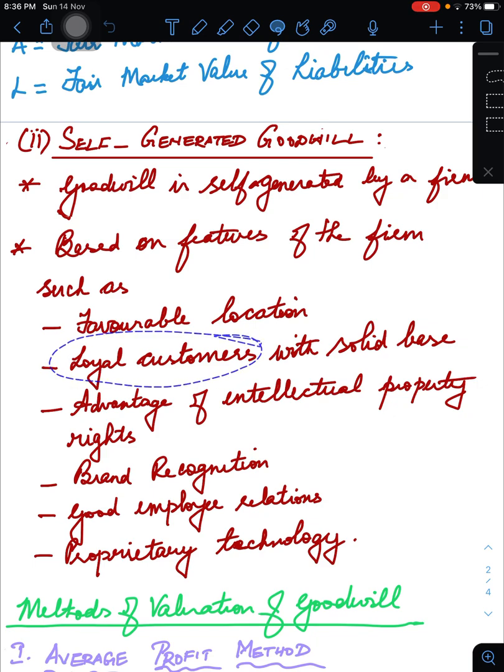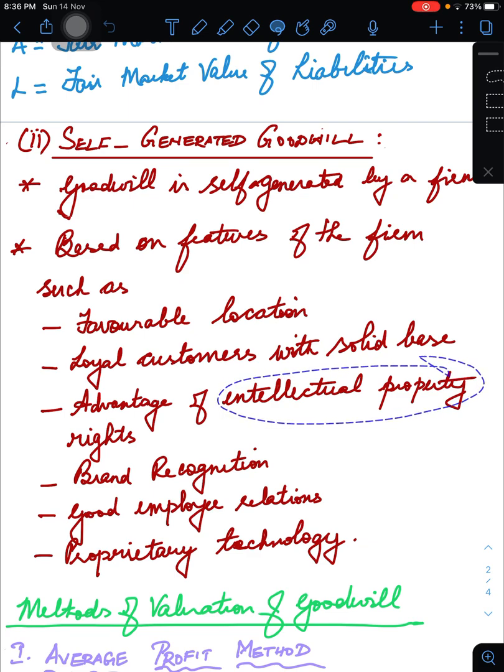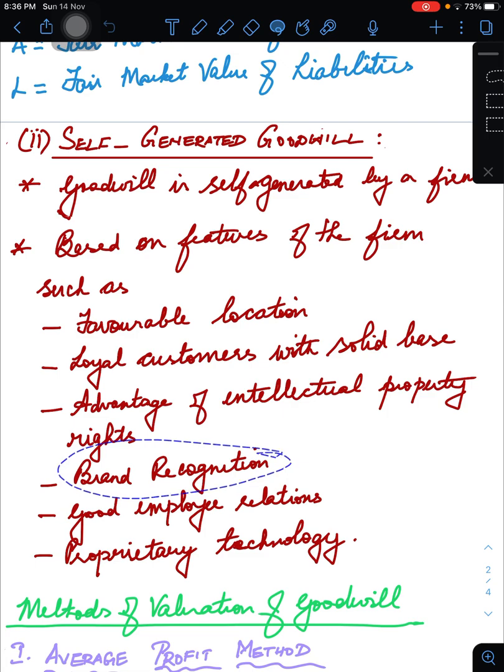Loyal customers with a solid base, and especially they should have the advantage of intellectual property rights. What do we mean by intellectual property rights? This refers to certain intangible assets that the firm has acquired in its process, like patents, copyrights and trademarks. And of course there should be a very good brand identity and recognition. If the brand has a standing in the market, then definitely there will be a good amount of goodwill.